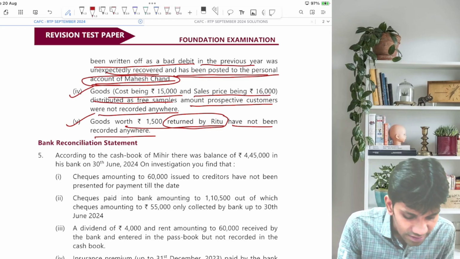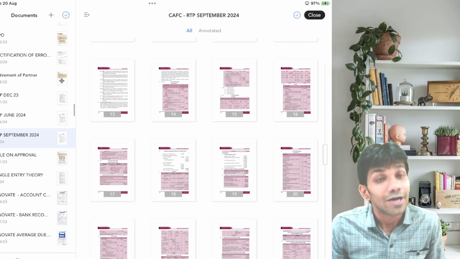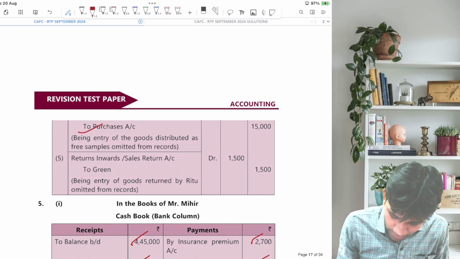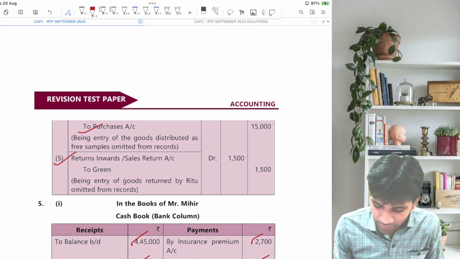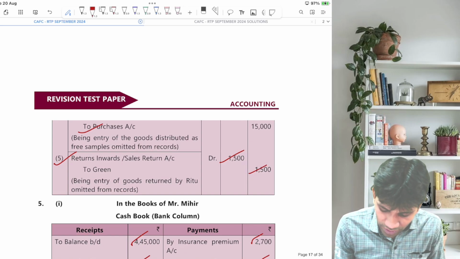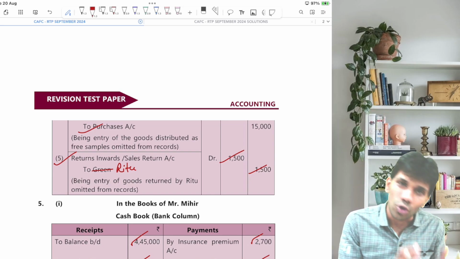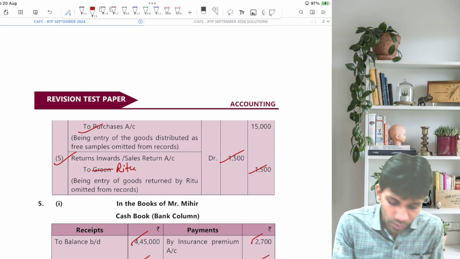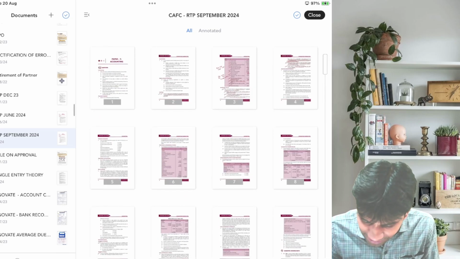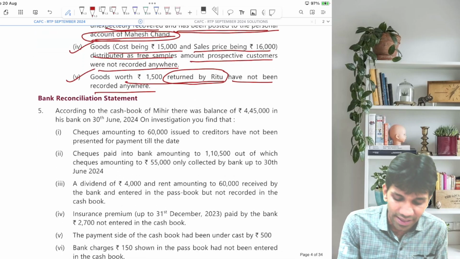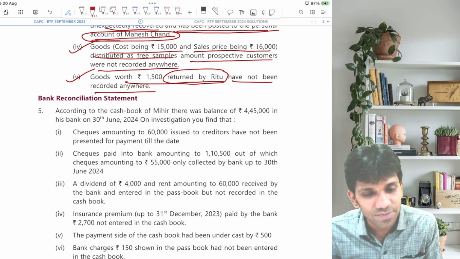It will be sales return account debit to Ritu, or you can say return inward account debit to Ritu. Let's check, guys. Yes, sales return account debit or return inward account debit to Ritu, 1500. Actually, it should be Ritu; by mistake, it is printed differently here. Being sales return not recorded, now rectified. I hope, guys, you are clear with the rectification sum which has been asked by the ICAI in their revision test paper. Let's go for the next part of the RTP.